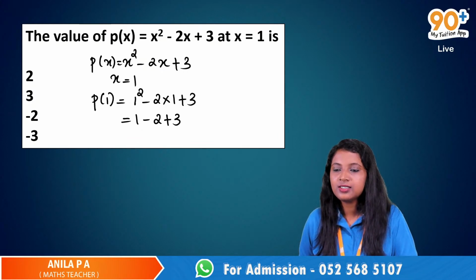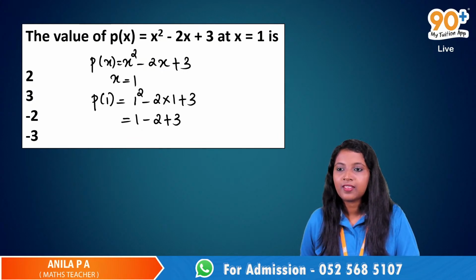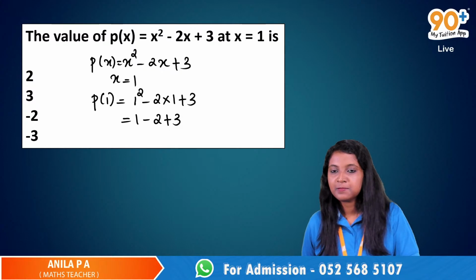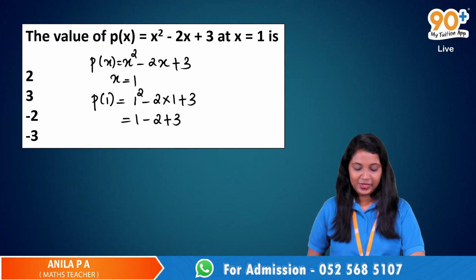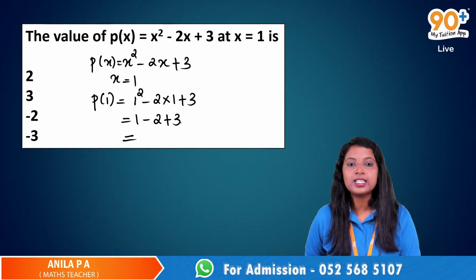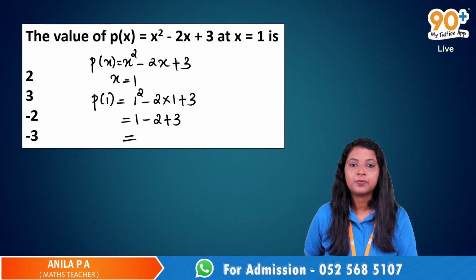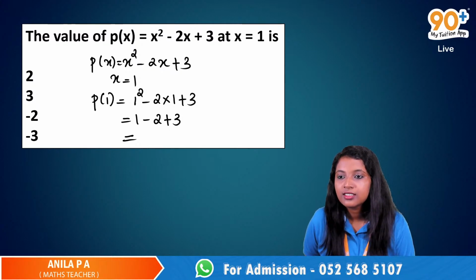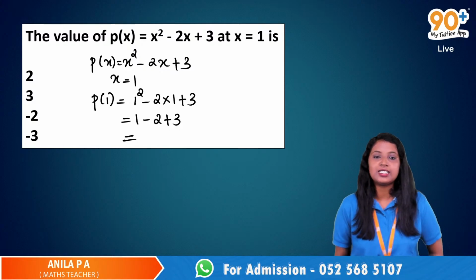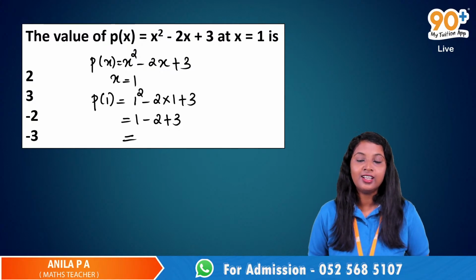Any other answers? 2, okay, 2, 4. Okay, anyways, 1 minus 2 plus 3. What is minus 2 plus 3? Minus 2 plus 3. Okay, we can unmute someone and ask them. Minus 2 plus 3. I can see minus 1 here.